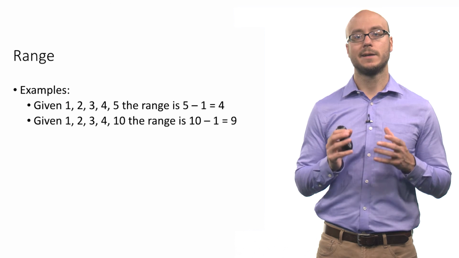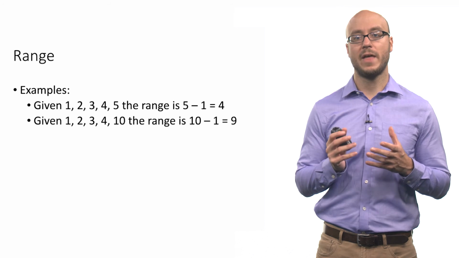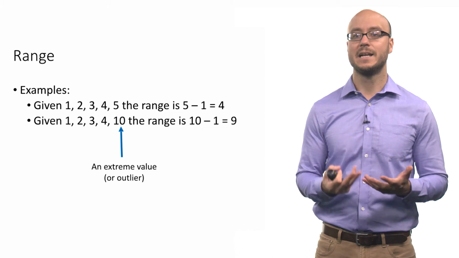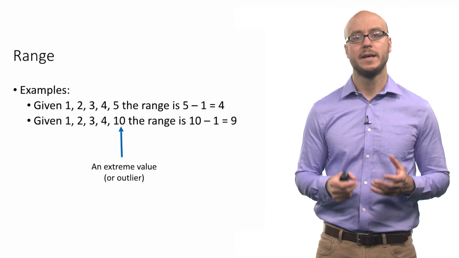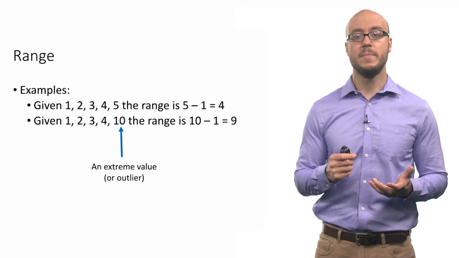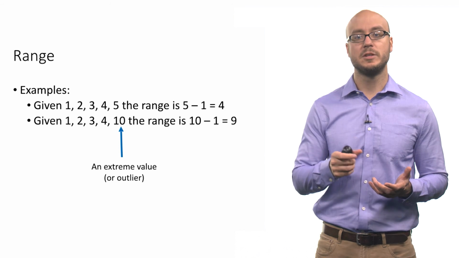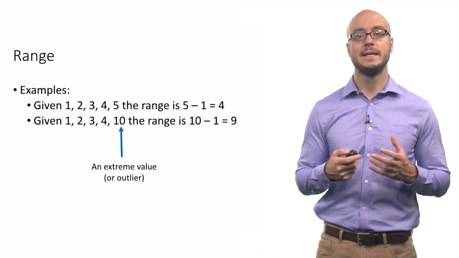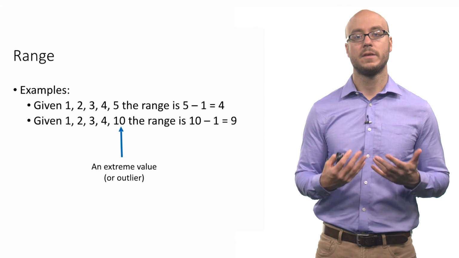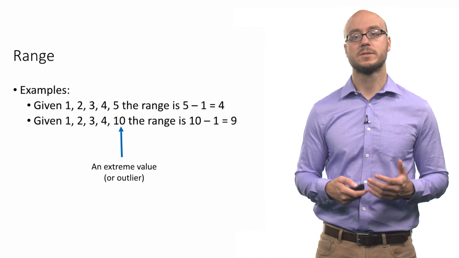But let's look at a set of observations when that last number, instead of being 5, is 10. So it's really kind of an extreme value or an outlier. In that case, the range is the maximum value, 10, and the minimum value, 1, and it's the difference between those two. So 10 minus 1 is 9. So the range differs depending on the maximum and minimum values.